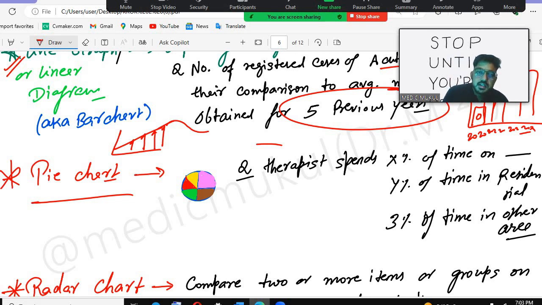Pie chart, there is a circle, and for example a therapist spends X% of the time in this place, Y% of the time in the residential, 3%.